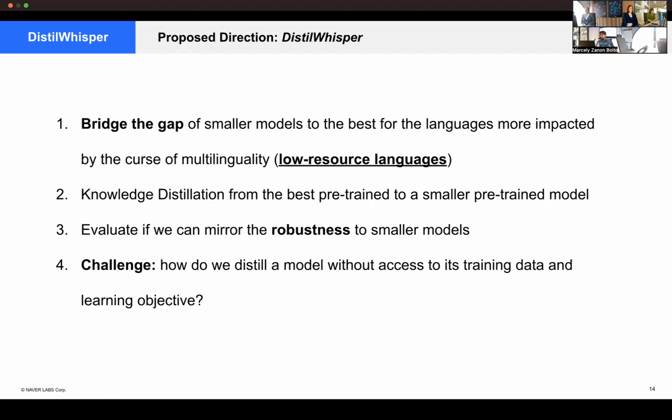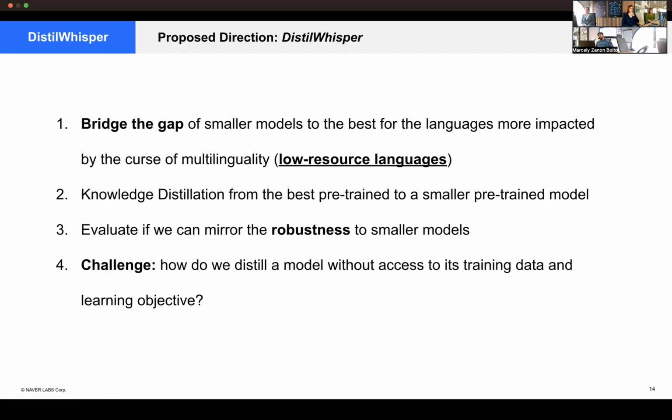The curse of multilinguality is a phenomenon where, in multilingual models, if you want to increase the support of the languages, you have to increase the number of parameters. And this is particularly bad as it makes it harder to use these models in real-life applications.